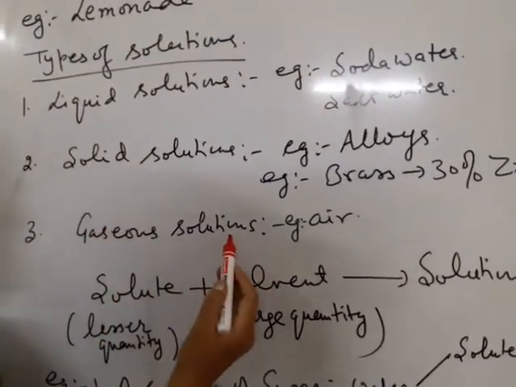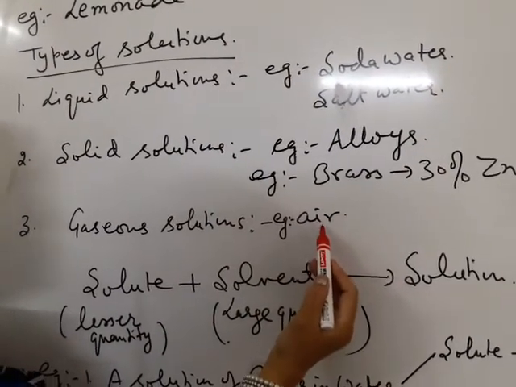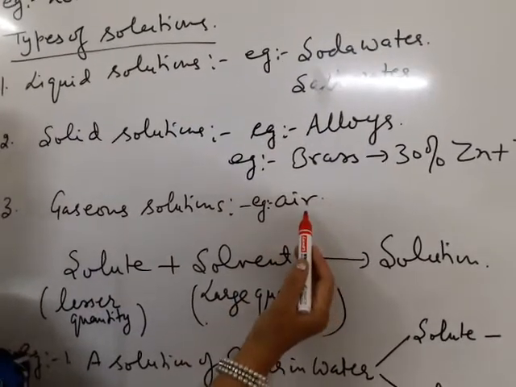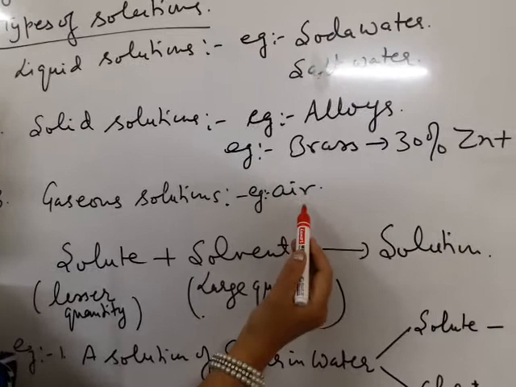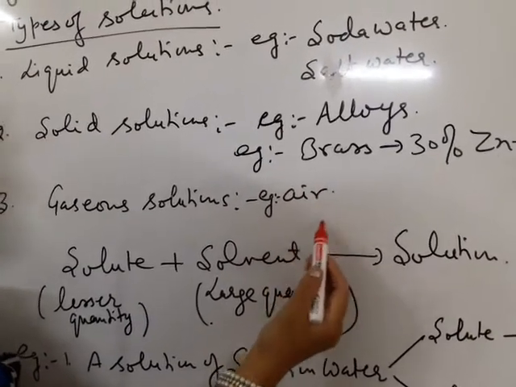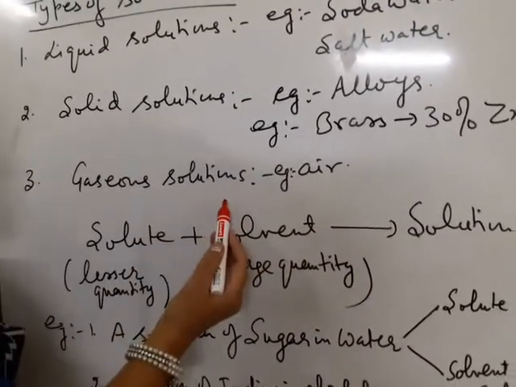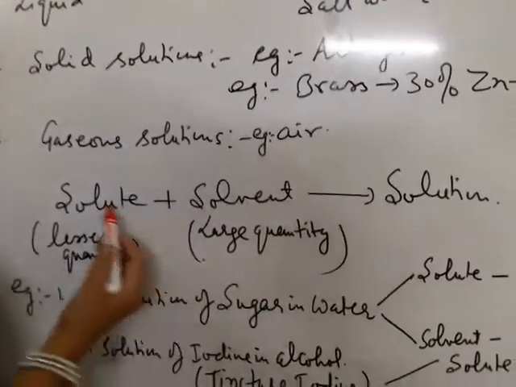Then we have gaseous solutions. Example is air. As you all know that air is a mixture of many gases. Main gas is nitrogen, 78% nitrogen is present in air, and oxygen is 21%. So it is a gaseous solution which is a mixture of all gases.